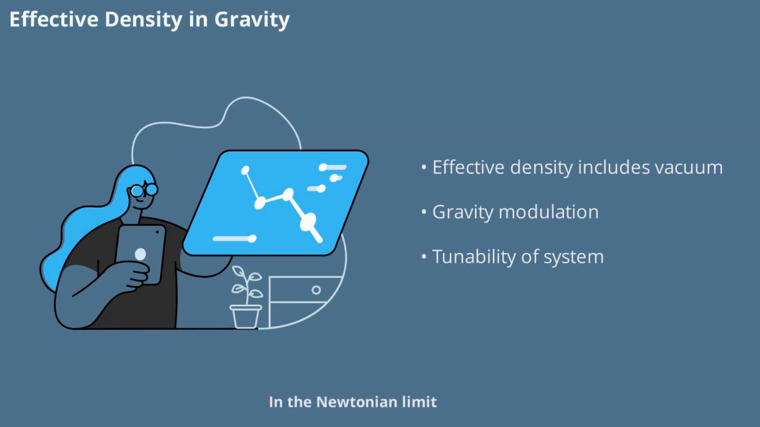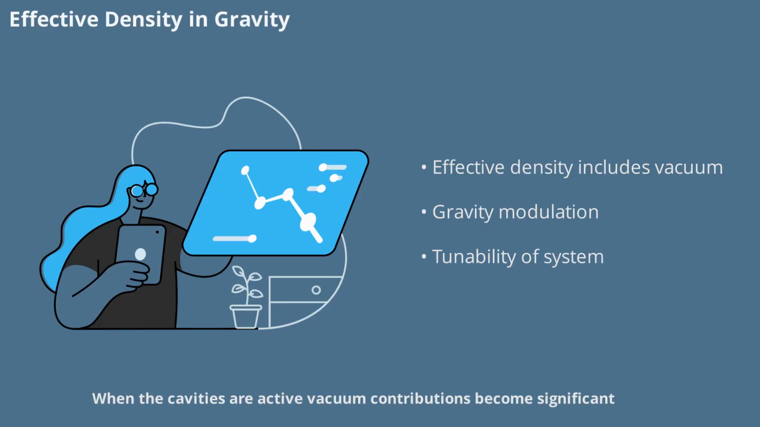In the Newtonian limit, the effective density that determines gravitational behavior includes both ordinary matter and vacuum contributions. This means that the AEON-CASIMIR system can modulate gravity by adjusting the balance between these components. When the cavities are active, vacuum contributions become significant. When de-energized, the system returns to classical gravity. This tunability is a powerful tool for advanced propulsion and field manipulation.